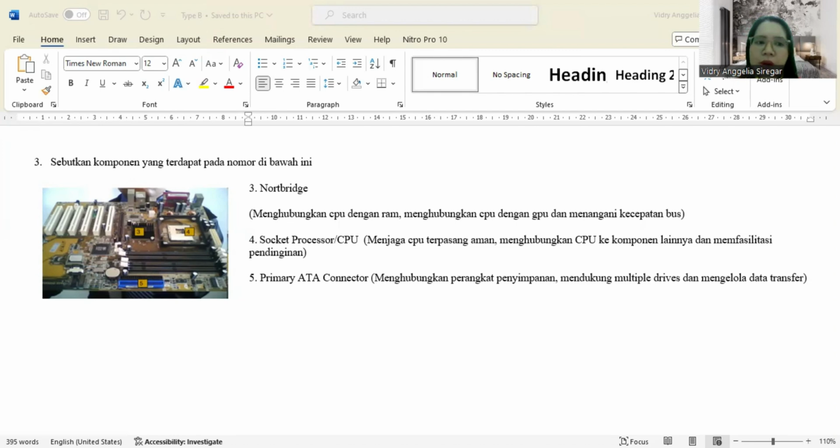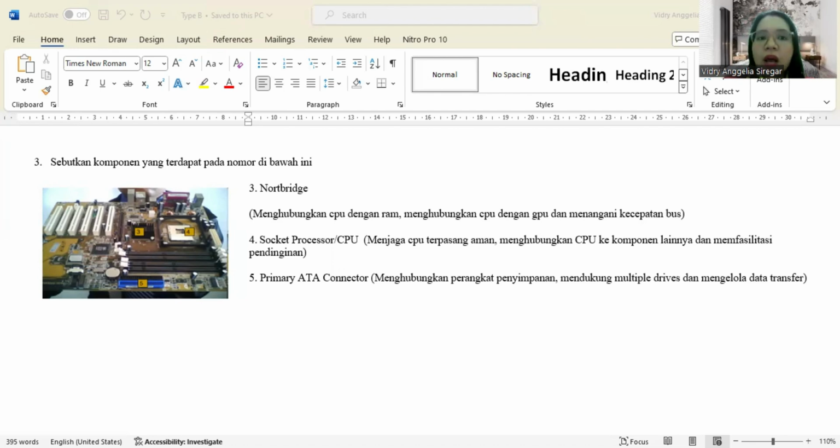Image number 3. This is the Northbridge. The Northbridge is one of the main chips on the motherboard, which is responsible for managing communication between the CPU, RAM, and the graphics device or GPU.